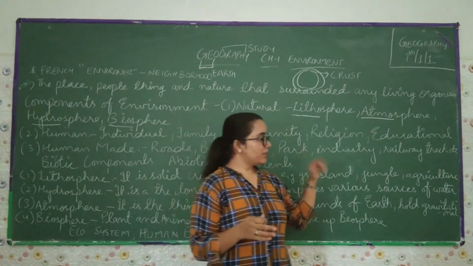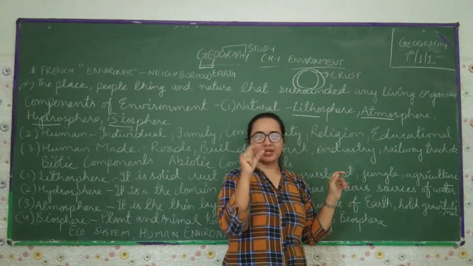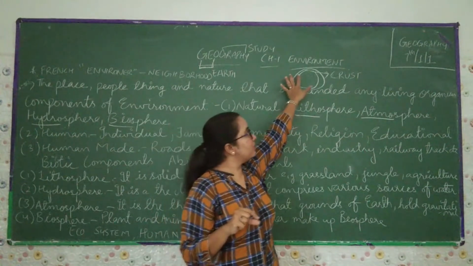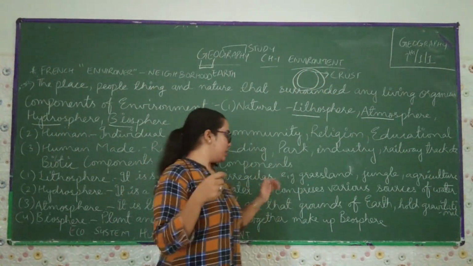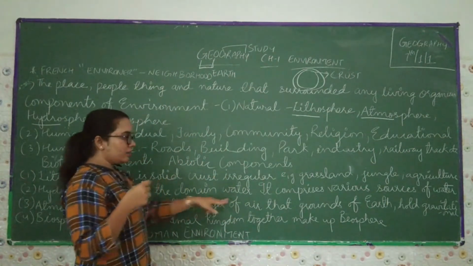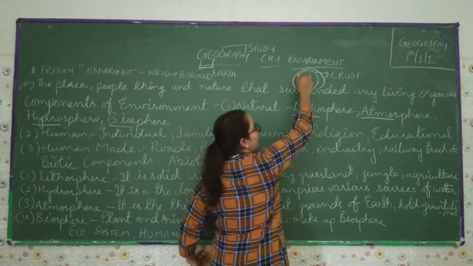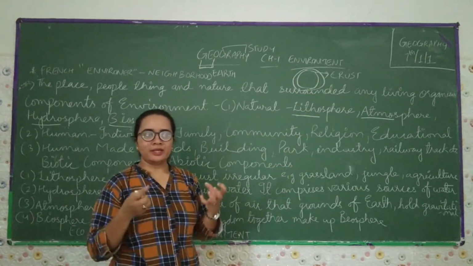If we talk about the next topic in detail, that is the atmosphere, which I already explained in brief. Atmos means air. Now see, on this planet there is a thin layer of air around the earth, in the sense that it is near our planet, and it is held by the gravitational force.